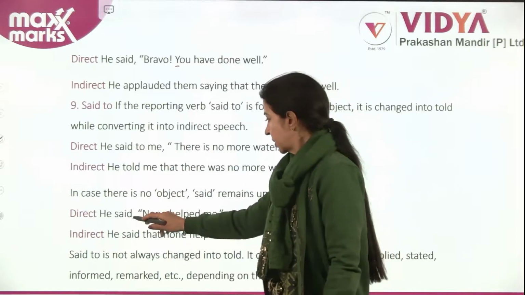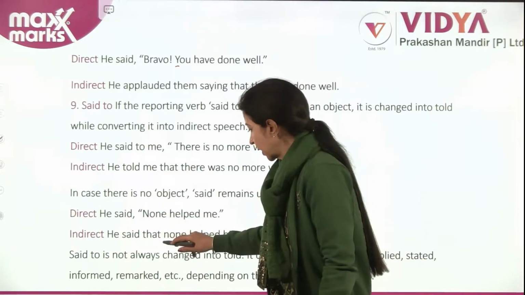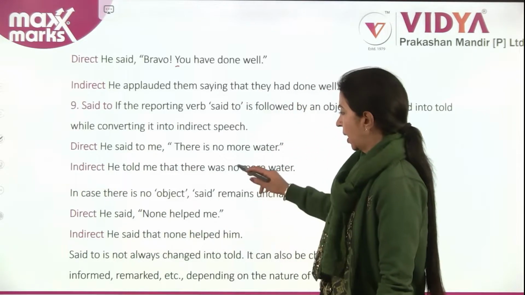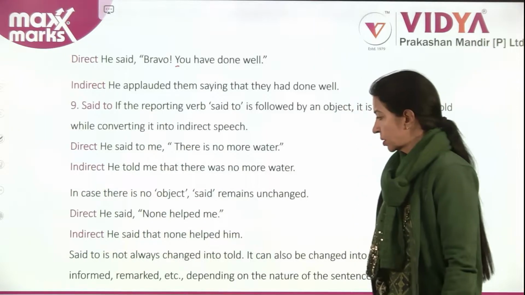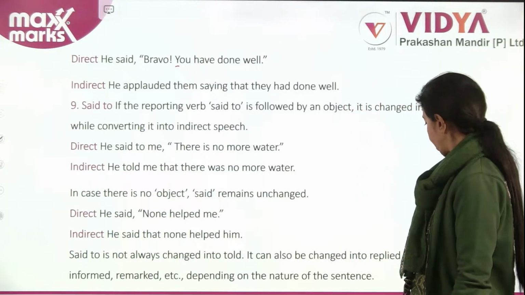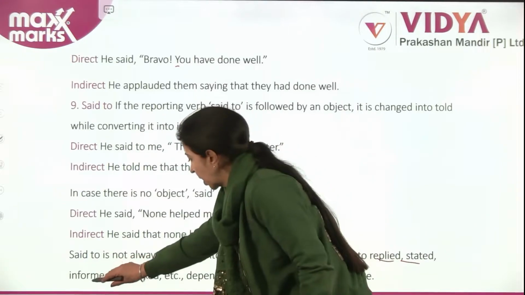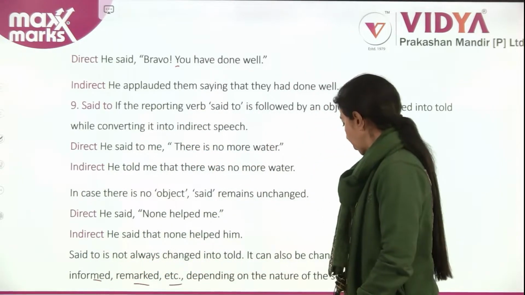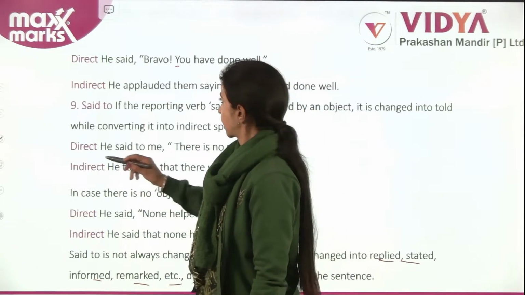He said, "None helped me." He said that none helped him. Said to is not always changed into told. It can also be changed into replied, stated, informed, remarked, depending on the situation of the sentence.